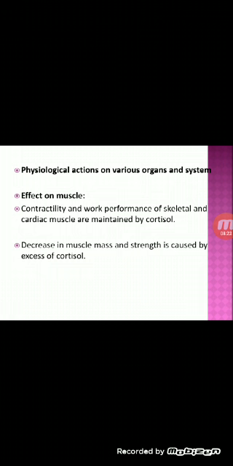The other physiological actions on various organs and systems, it has effect